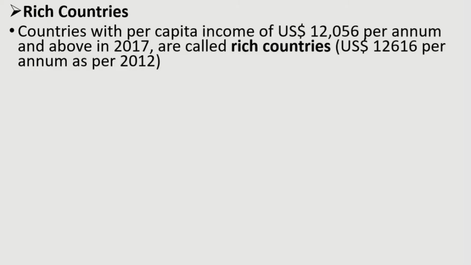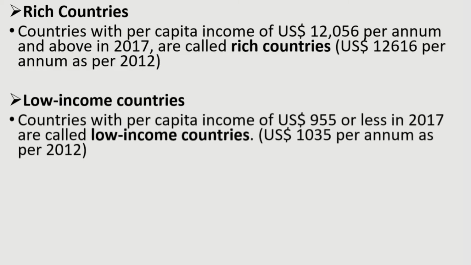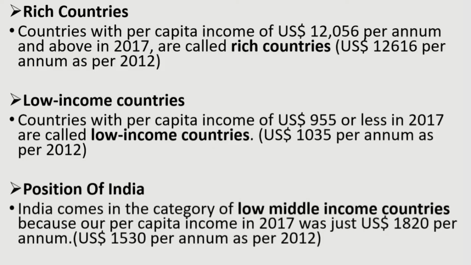Low income countries: according to the World Bank 2017, the countries with per capita income of 955 US dollars or less are called low income countries. It was 1035 US dollars during 2012. What about India? India comes in the category of lower middle income countries because our per capita income is 1820 US dollars during 2017 and it was 1530 US dollars during 2012.